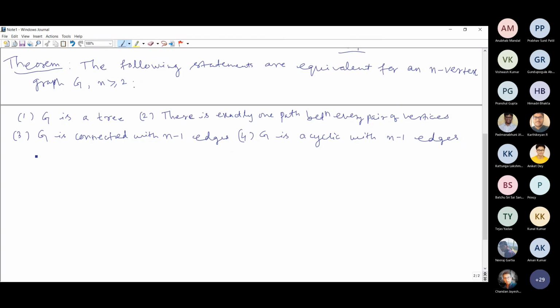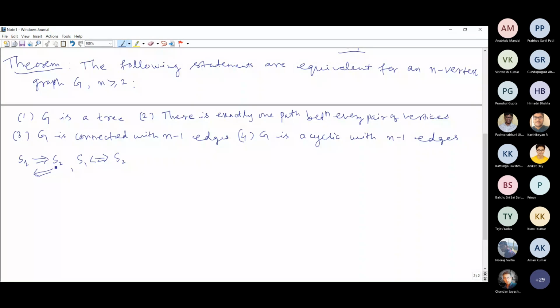Whenever you are given only two statements, say statement 1 and statement 2, and you are asked to prove that these two are equivalent, how do you prove that? You will prove both ways: statement 1 implies statement 2, and the other way statement 2 also implies statement 1, or in other words we write S1 if and only if S2.